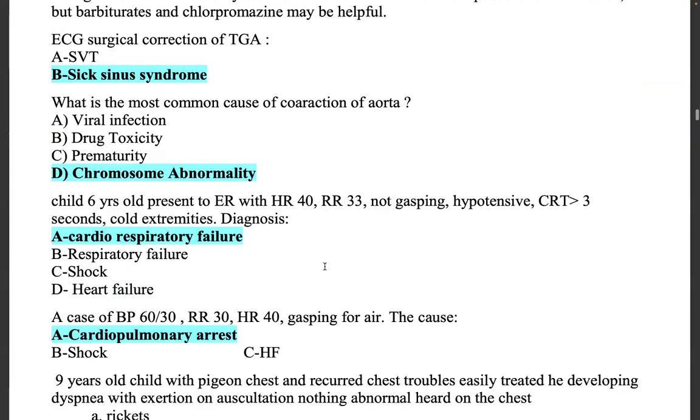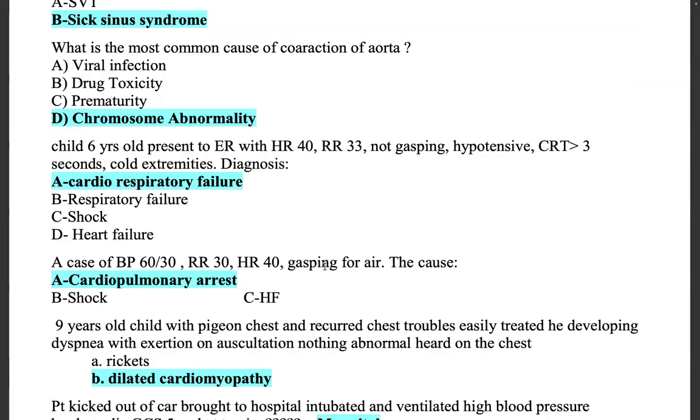What is the most common cause of coarctation of aorta? Is it a viral infection? I don't think so. Drug toxicity, prematurity, chromosome abnormality. The most common cause is chromosome abnormality. And we all know that we see coarctation of aorta commonly in Turner's syndrome, which is X0, that is only one X chromosome. So the most common cause of coarctation of aorta is the chromosomal abnormality.